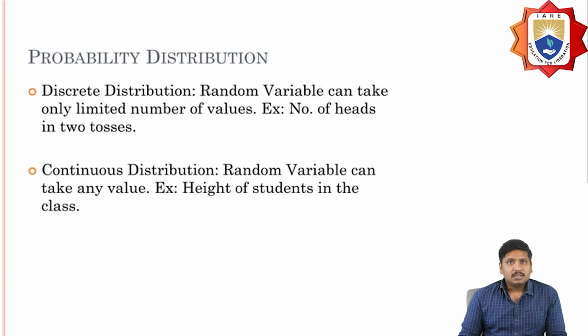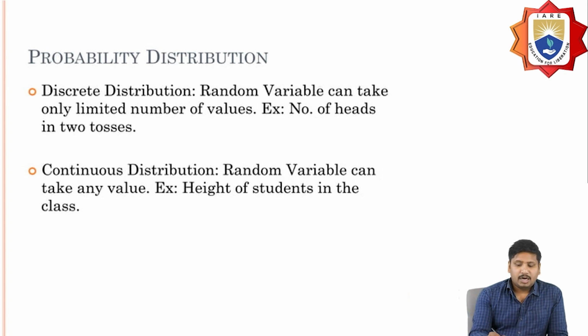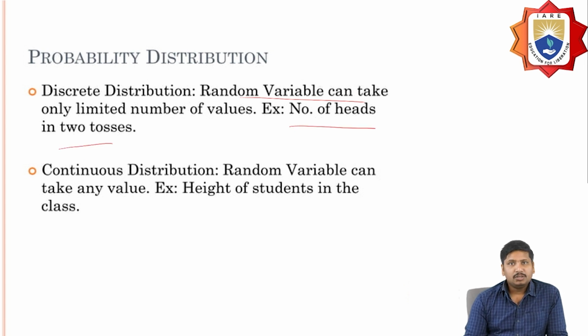So what is a discrete distribution and a continuous distribution? Discrete distribution means a random variable that can take only a limited number of values. An example is the number of heads in two tosses. Continuous distribution means a random variable that can take any value. For example, the height of the students in the class.